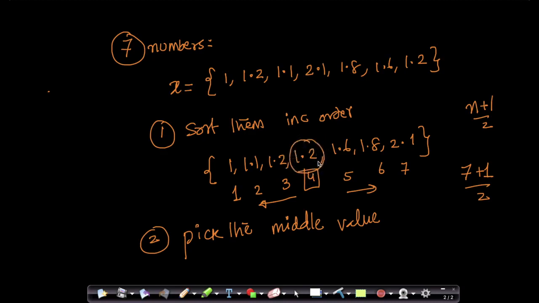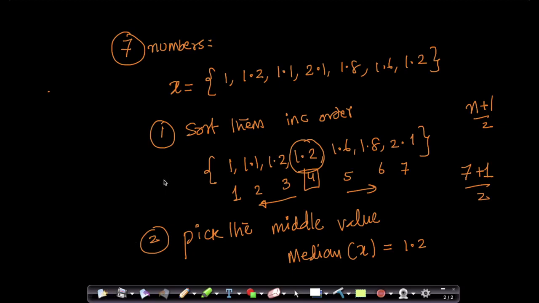Now, why is this useful? I would declare that my middle value is my median. So the median of x is nothing but 1.2. A very simple concept. Basically, you sort the numbers and pick the middle value. Now, the immediate question you might have is, what if I have an even number of points?